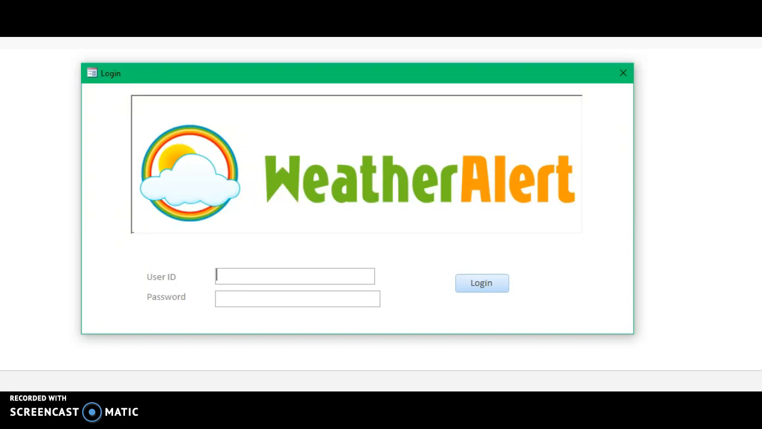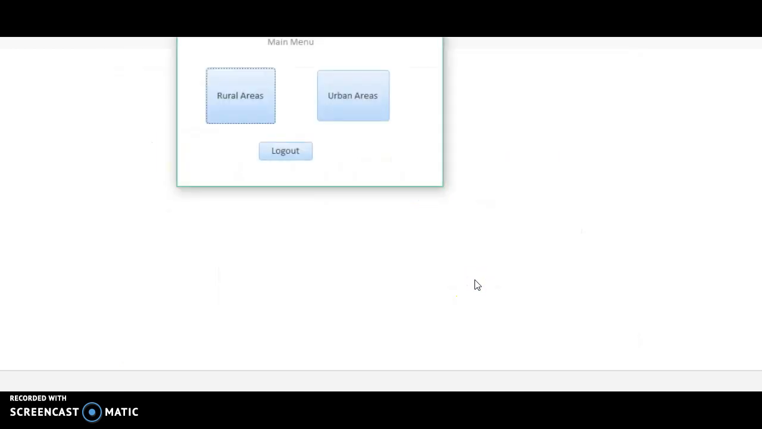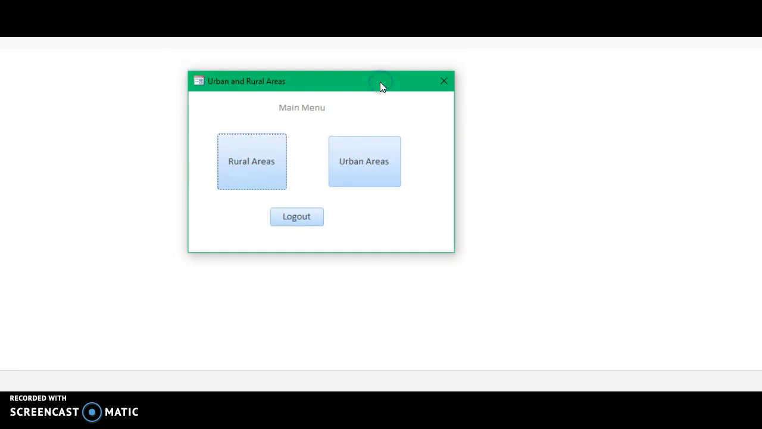Therefore, the first object the user will see is the login screen. The user will then proceed to enter their user ID, followed by a password, and when they click the logon button, they will be taken to the main menu page where they can select either rural or urban areas based on the type of setting they require.